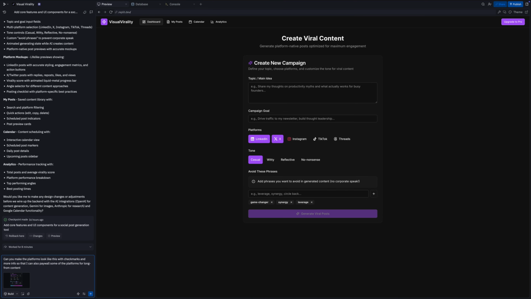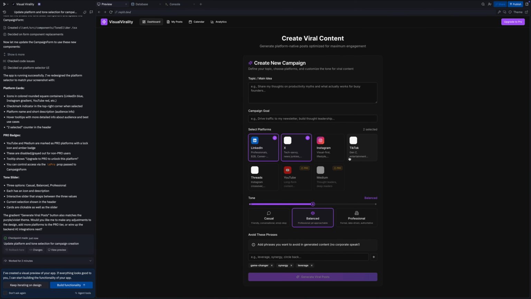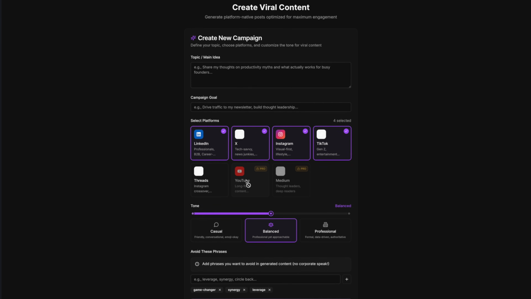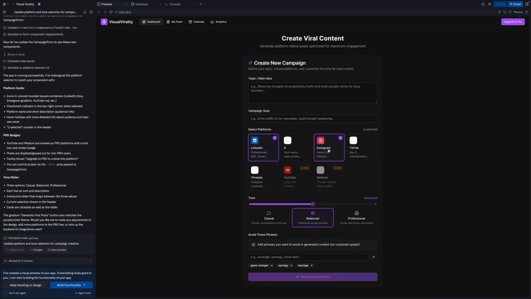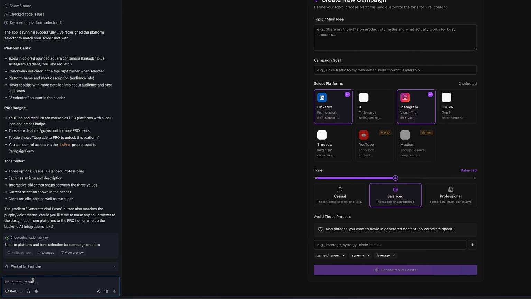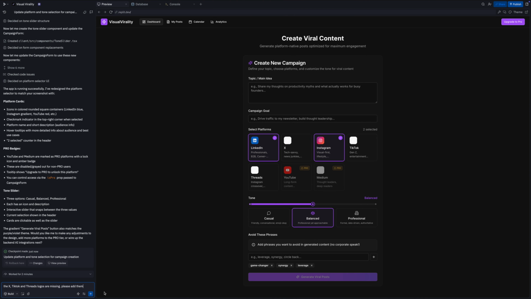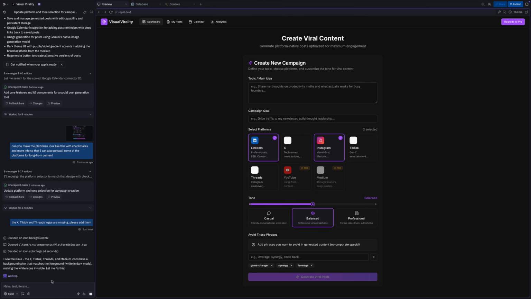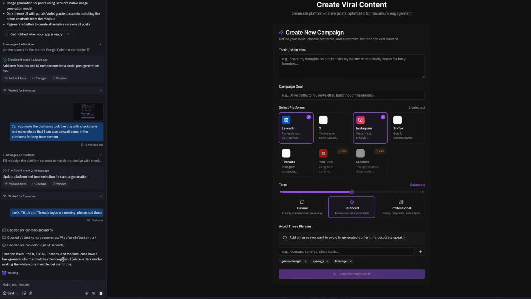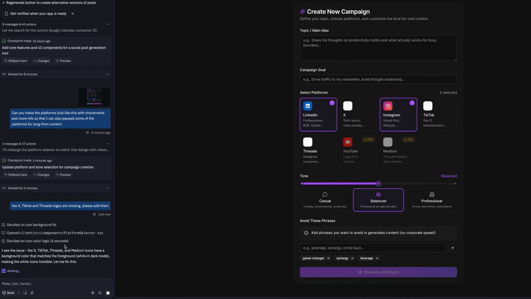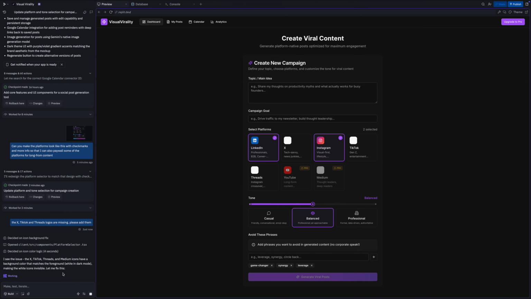So I'm going to say, can you make the platforms look more like this with the check marks and info so that I can paywall some of the platforms? Okay, and there we go. It's added those platforms, but I noticed that X, TikTok, and Threads don't have an icon. So I'm going to say keep iterating on design here. Now, these are some of the little kinds of quirks you're going to come across and have to fix. And so what it notices is that it's not that the icons or the logos are missing, it's that they're the same color as the background. So it is reasoning and it is figuring out what's wrong and how to fix it.